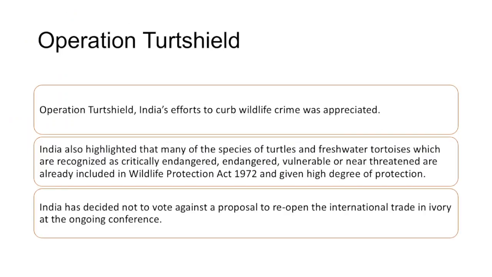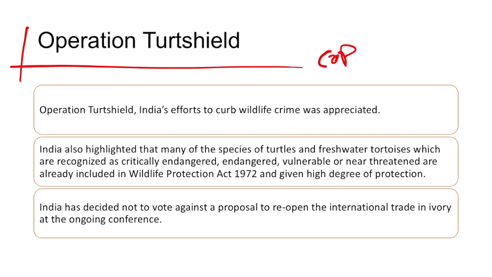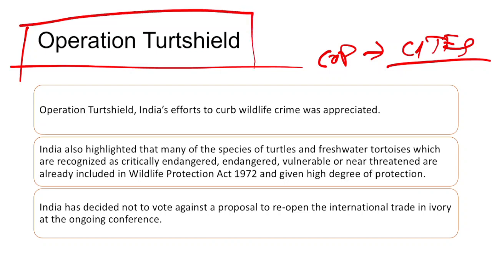Next, Operation Turtleshield was in the news because it has received appreciation from CITES, the Convention on International Trade in Endangered Species. This campaign was widely appreciated in the state of West Bengal. It was related to busting illegal trade in tortoises or turtles.